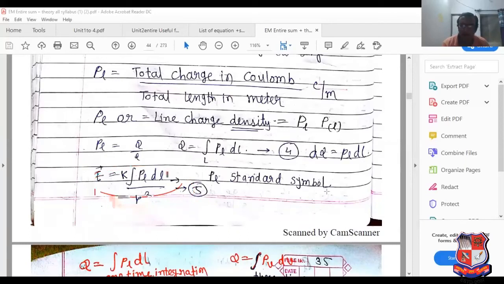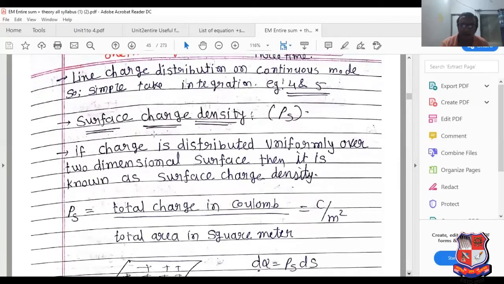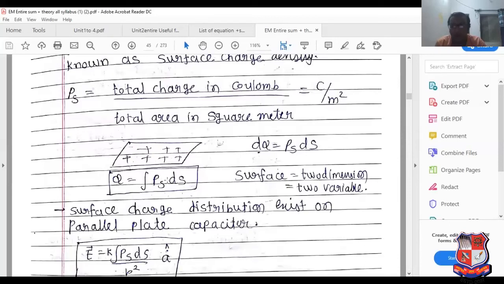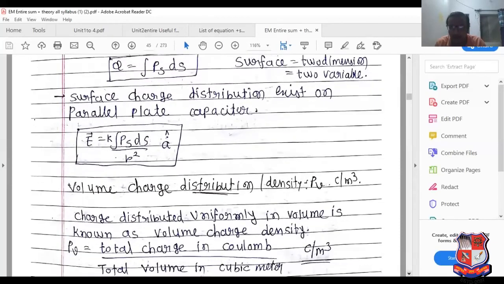Now, electric field due to surface charge distribution means what? Charge that is distributed on the surface. See this, charge is distributed over a two-dimensional surface. Then it is known as surface charge density. Rho S equal to total charge in coulomb divided by total area in square meter, coulomb per meter square. So Q equal to integral of rho S dS. Simply put E equal to K integral of rho S dS divided by R square, in the direction of the unit vector.